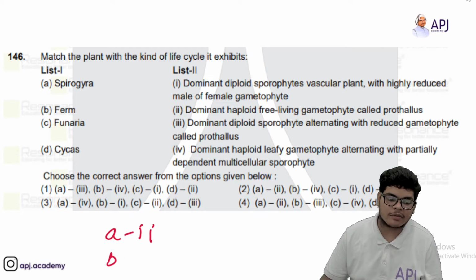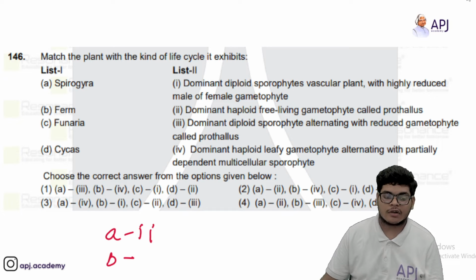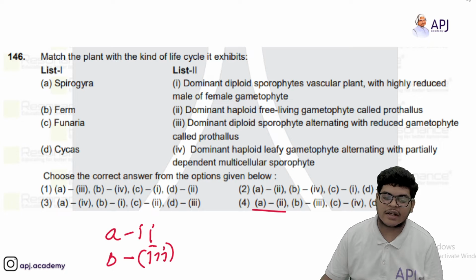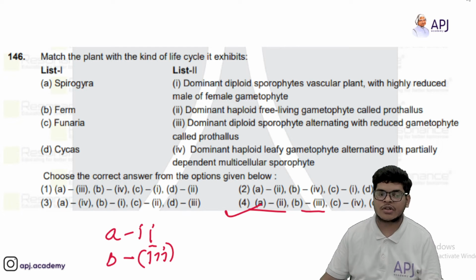Okay, then we will see for B. So B, fern: dominant diploid sporophyte alternating with reduced gametophyte called prothallus. So B should go with third. Now you can see A goes with second, B goes with third. So the answer should be option 4.